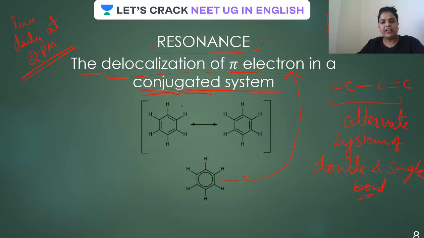So is that clear? This benzene was having a conjugated system. It was having an alternate system of double and single bond. That is actually called a conjugated system of pi bonds. So this is how the delocalization of pi bond is going. So what is resonance? Once again, I'm repeating: the delocalization of pi electrons in a conjugated system.